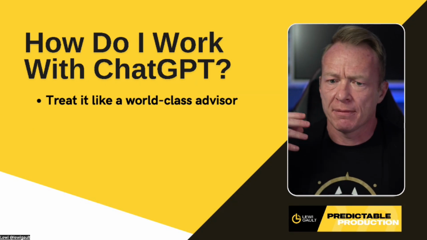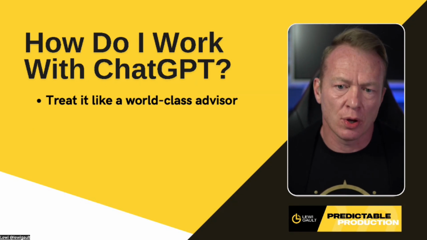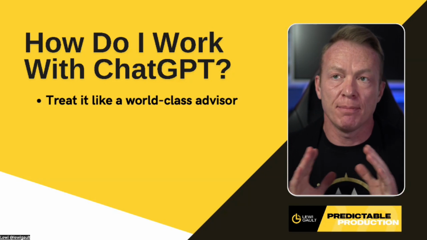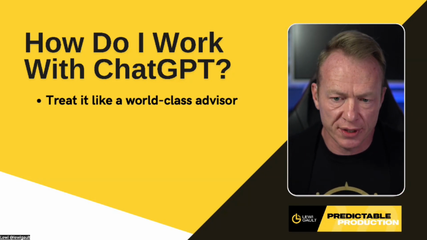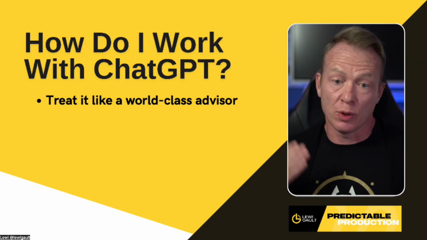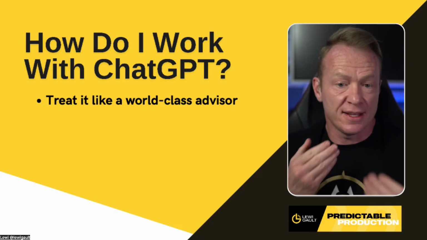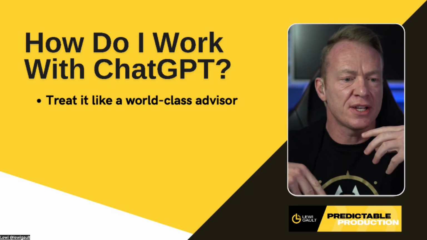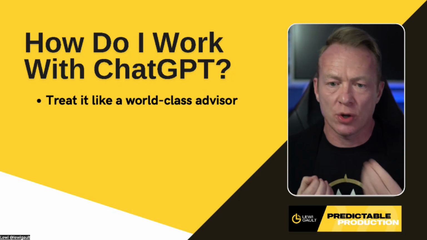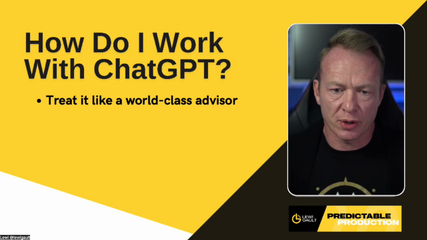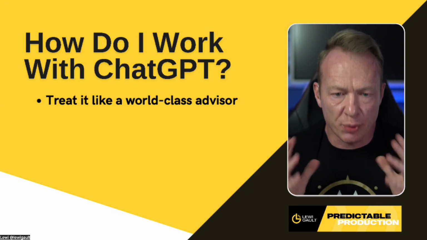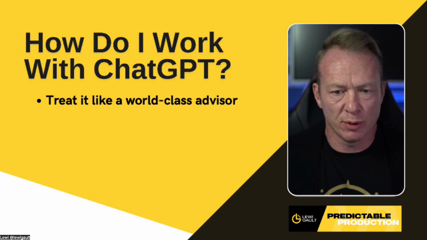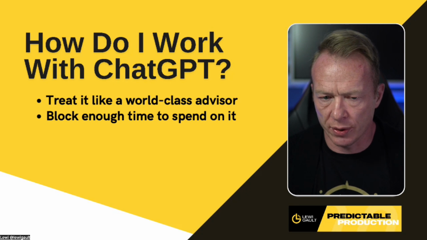So it could be information about running ads on Facebook, or it could be open house strategies, or it could be anything, whatever it is. I think about it like the best person in the world who does this, and I've got a meeting with them. I'm going to walk into the office, sit down across a table, and then go for a conversation with that person. That's the way that I think about ChatGPT, and that's how I get so many good results from it, because this is the way I talk to it. If I just treat it as like a worker that works for me, it doesn't work that way. But if I approach it in this context, you get the most proficient answers and the best data to move forward in whatever it is that you are doing.